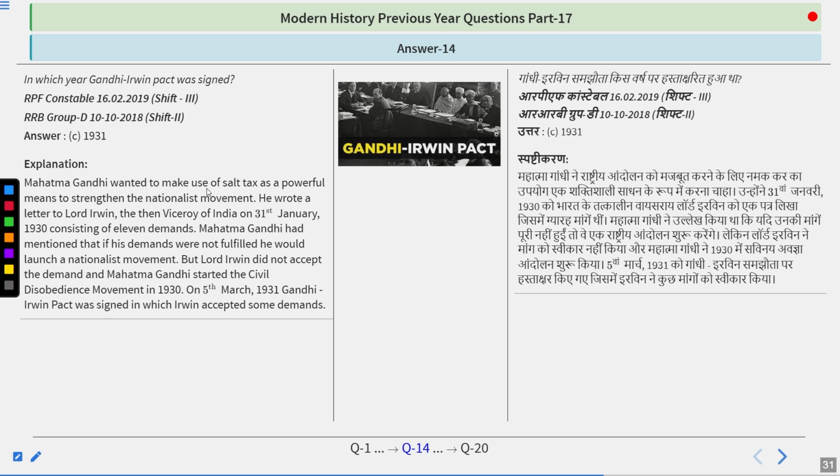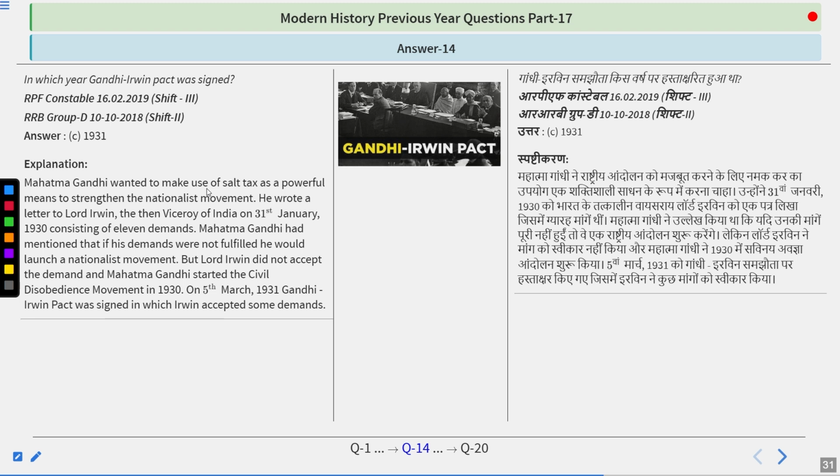Mahatma Gandhi wanted to make use of the salt tax as a powerful means to strengthen the nationalist movement. He wrote a letter to Lord Irwin on 31st January 1930, consisting of 11 demands. But Lord Irwin did not accept the demand, and Gandhi started the civil disobedience movement in 1930.